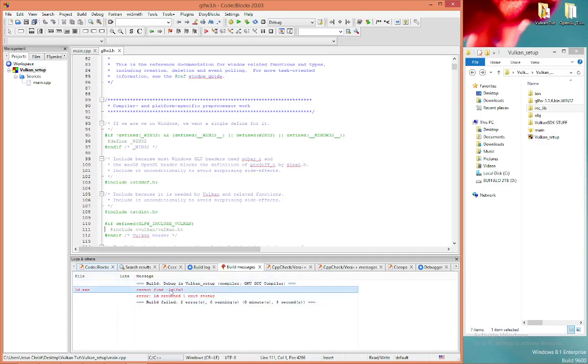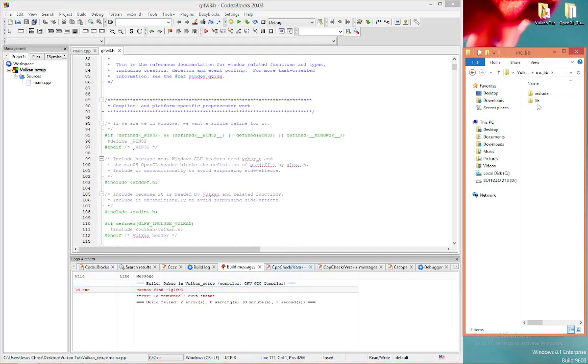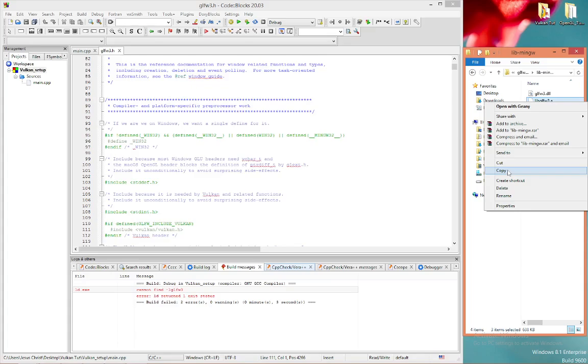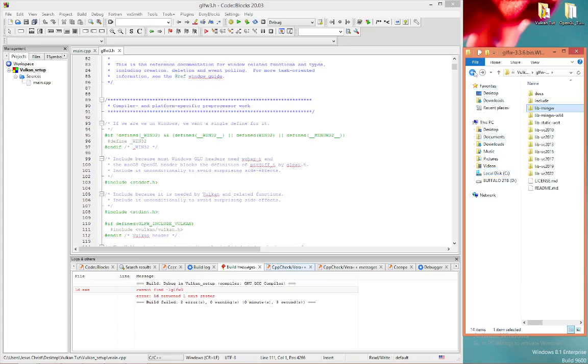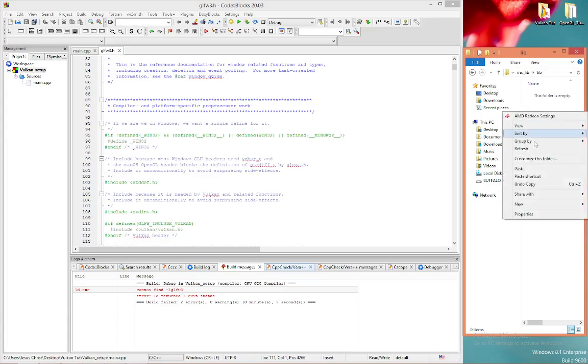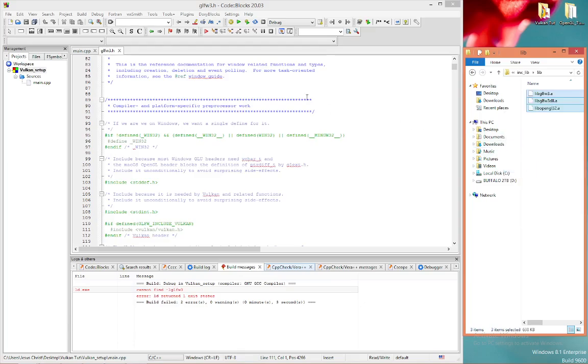It's asking for some lib files, glfw3. Okay, so we're going to go in our lib. We're going to grab our glfw. We're going to go in our lib-mingw folder because this is Code::Blocks. And there's going to be 3 .a files in here. You want to highlight those. Right click, copy. Go in your ink lib, go to your lib, and you want to paste. Run a rebuild, check to see if it scans them.